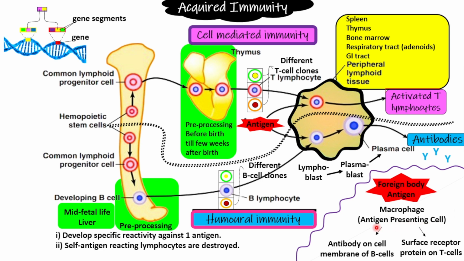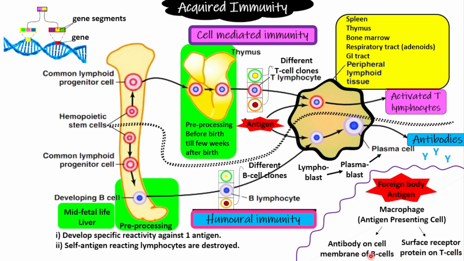Okay, now after bringing their most antigenic part onto their surface, these macrophages will take that whole antigen, and specifically their most antigenic part on their own surface, to the T lymphocytes and the B lymphocytes. Now, what is going to happen on the B lymphocytes and the T lymphocytes?